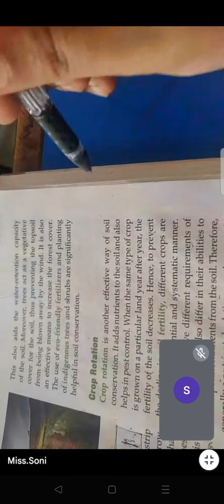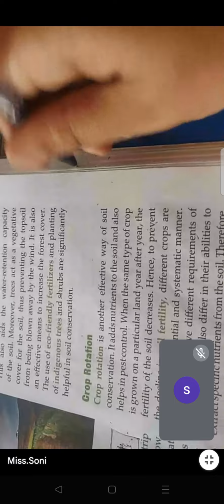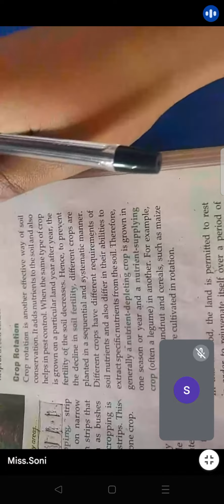Ma'am, can I ask something? Yes, please. Means a particular area is used for growing a particular crop, like the hilly areas in Nashik and all, where grapes are grown. So how can we do that as per the requirement? As per the requirement, for example, see, there are certain lands.